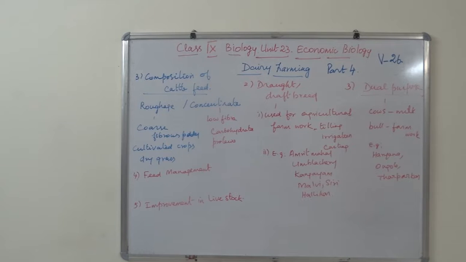Again I say, composition of cattle feed: roughage and concentrate. See the spelling for roughage. Now these grass-eating animals are also called ruminant animals.